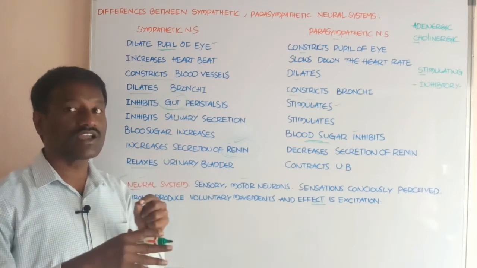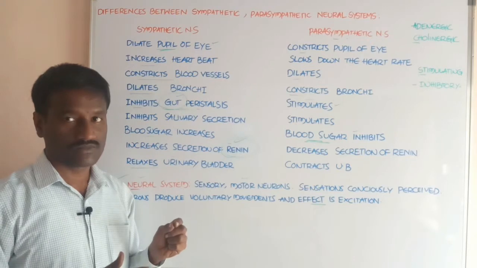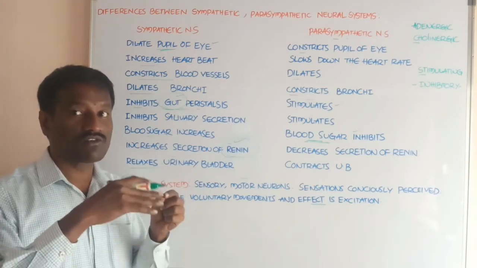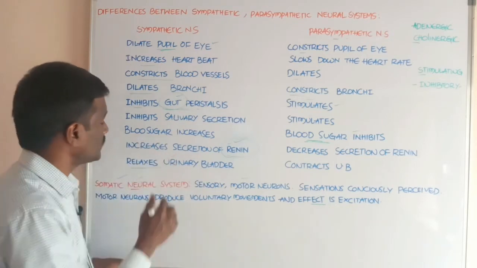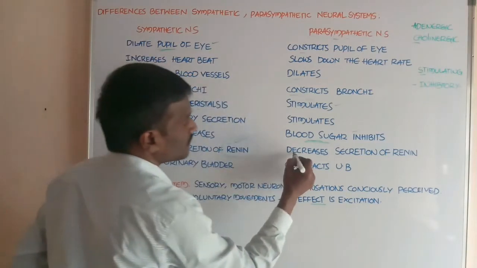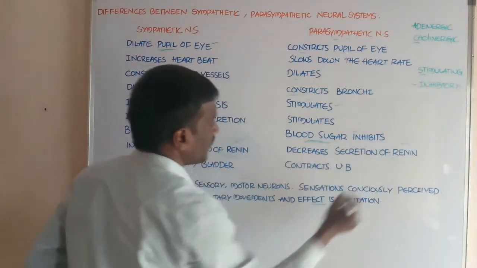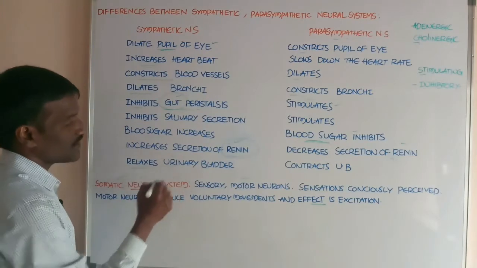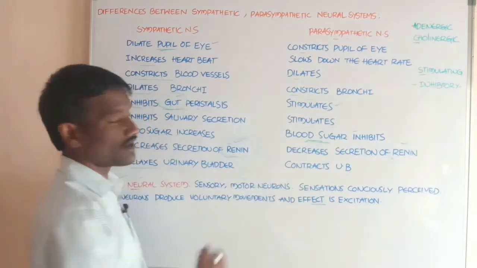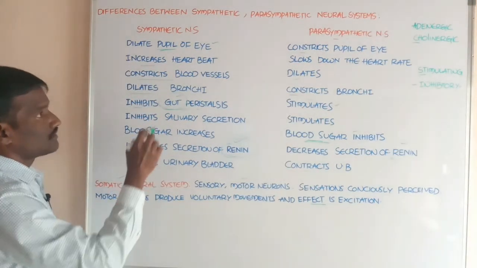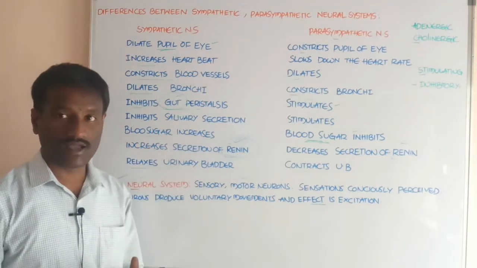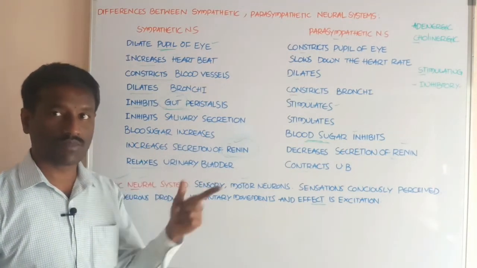It causes an increase in blood pressure and an increase in the glomerular filtration rate. Students, secretion of renin is increased by the sympathetic neural system, and the parasympathetic system decreases the secretion of renin. Next, the sympathetic system relaxes the urinary bladder, and the parasympathetic system contracts the urinary bladder. These are the differences in the effect on different organs in the body.